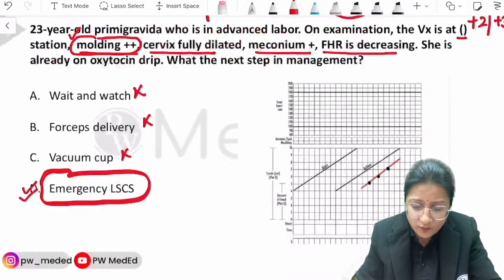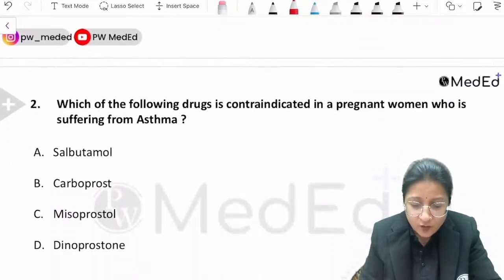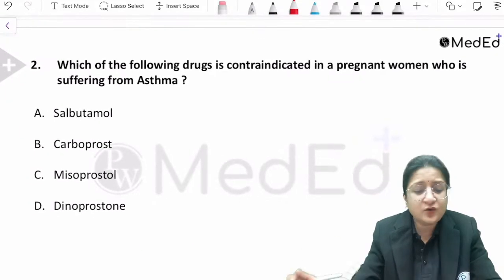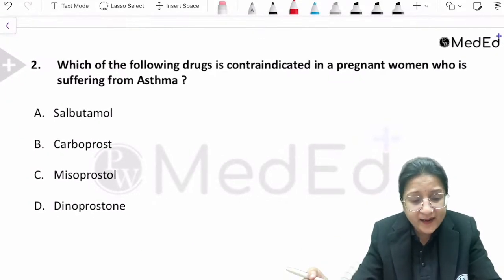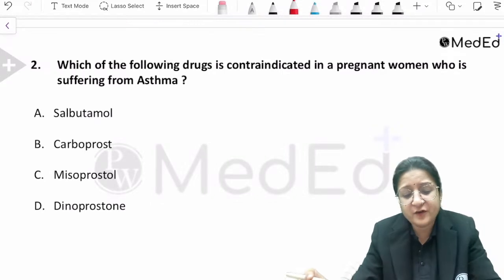Okay, now let's move on to the second question. Which of the following drugs is contraindicated in a pregnant woman who is suffering from asthma?